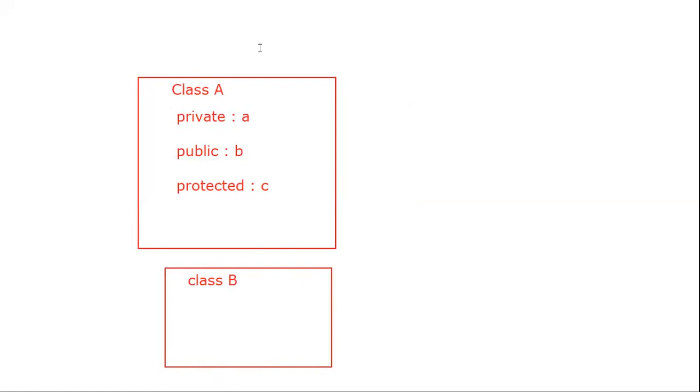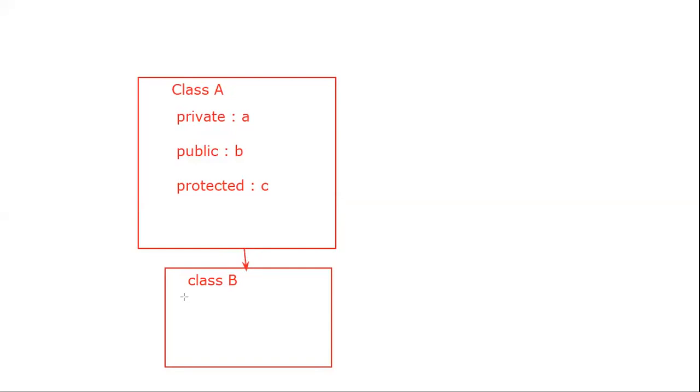Suppose this class B is going to inherit some data or functions, some data members from class A. कुठला कुठला ऍक्सेस होईल इथं क्लास बी मध्ये? B and C. Public b.